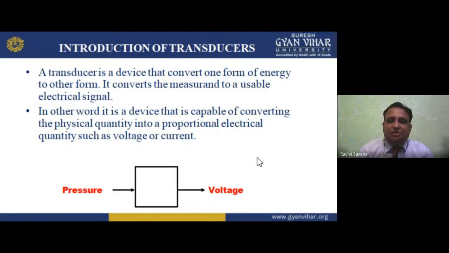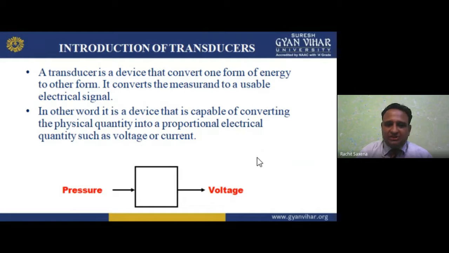It can't convert a non-presentable quantity, known as a non-physical quantity, so we need a physical quantity, that may be mechanical, pressure, temperature, acoustic, chemical.